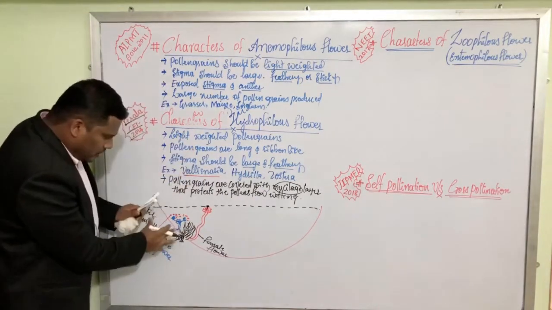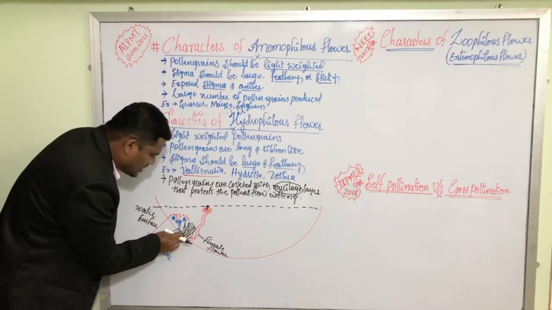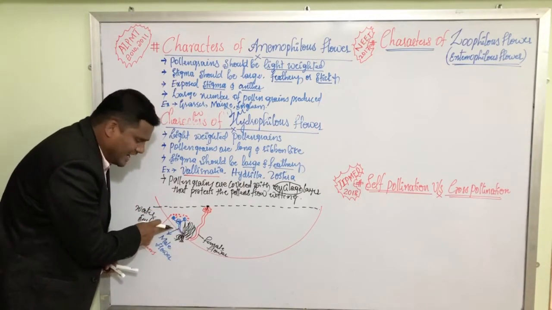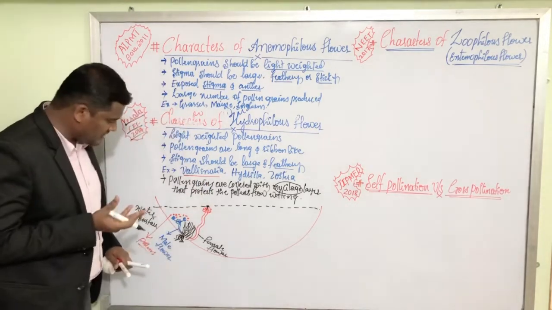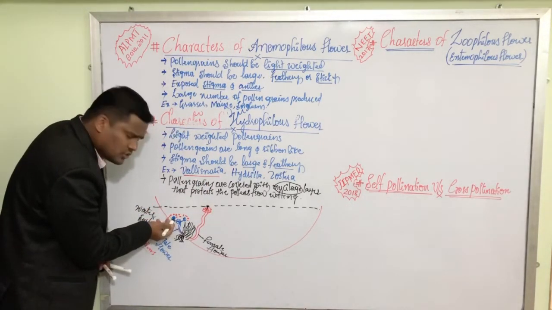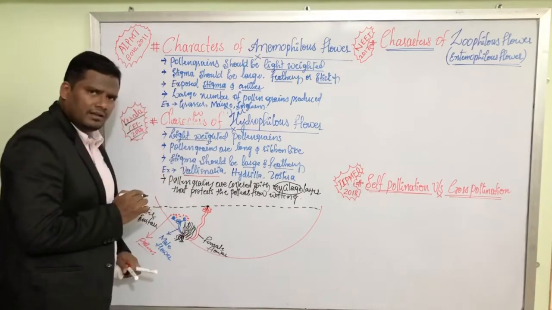Now coming back to our original discussion, Vallisneria has two types of flowers. The male flower is within the water, whereas the female flower is floating on the surface of the water. The male flower produces the pollen grains, and these pollen grains are light weighted.